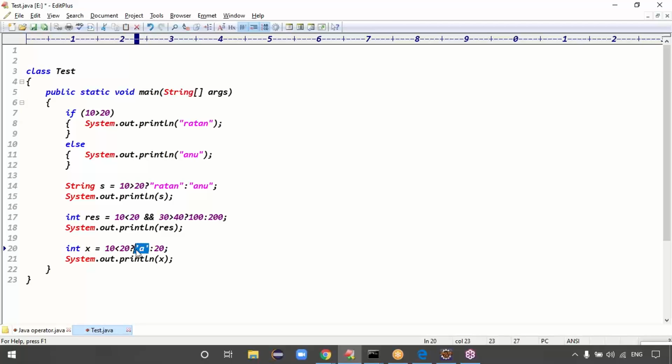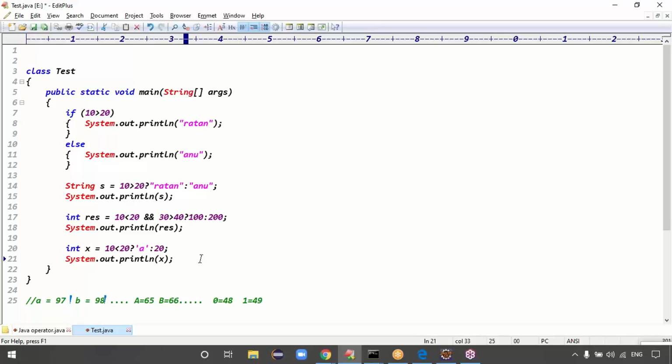The corresponding Unicode value, right? Exactly. Small a Unicode value is how much, guys? The small a Unicode value starts from 97, small b is 98, small c is 99, and so on. Capital A starts from 65. Every character contains an internal Unicode value. Small a starts from 97, small b 98, capital A 65, capital B 66, and so on. Zero starts from 48, and one is 49. Every digit and every character has a Unicode value, right? Exactly. Now tell me, guys, how much value is x storing now?